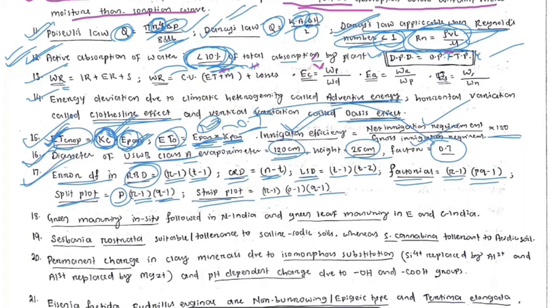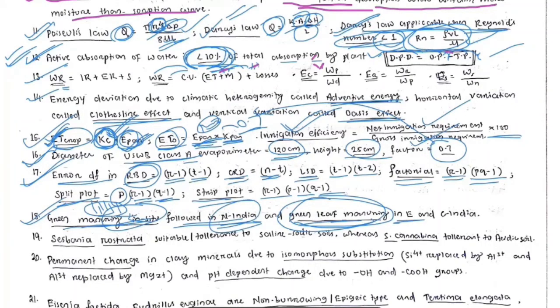Okay. Now next point, green manuring in situ. There are two types of green manuring. One is green manuring in situ, another is green leaf manuring. Green manuring in situ is followed in North India. What is green manure in situ? The crop is grown in the plot where the main crop is to be planted, and it is incorporated in the soil before the planting of the main crop. Then green leaf manuring means the green manure crop is planted somewhere else, and that foliage part is cut after some stage, then it is incorporated in the main crop field. So green manuring in situ is followed mainly in North India, and green leaf manuring mainly in Eastern and Central India.